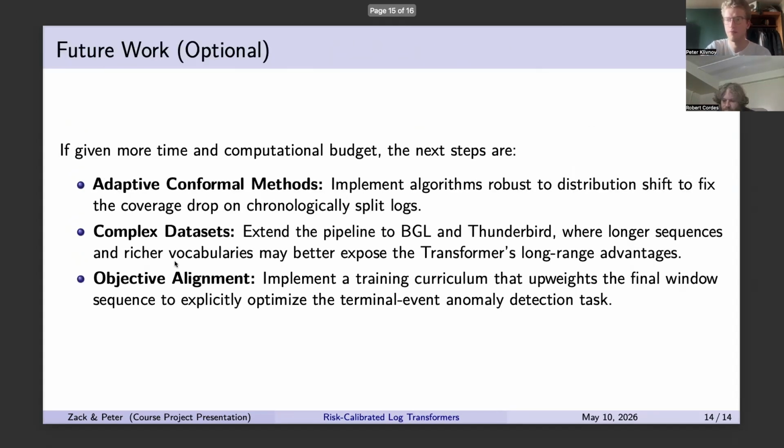For future work, we want to maybe look into different conformal methods, increase the evaluation suite to more complex data sets, and maybe work a bit more on the modeling side and align our objectives better.